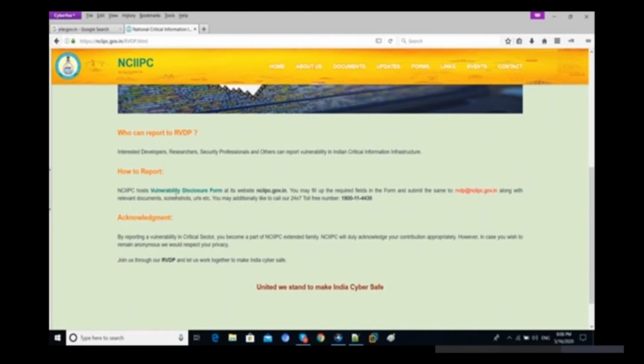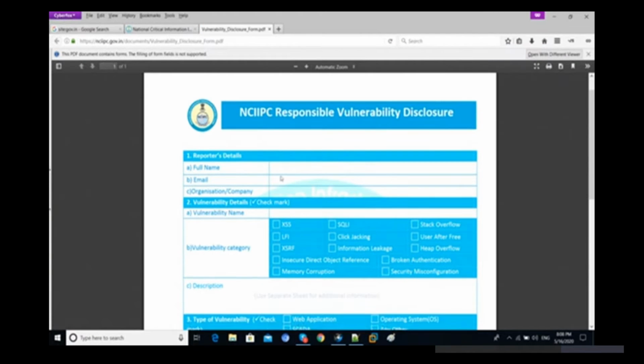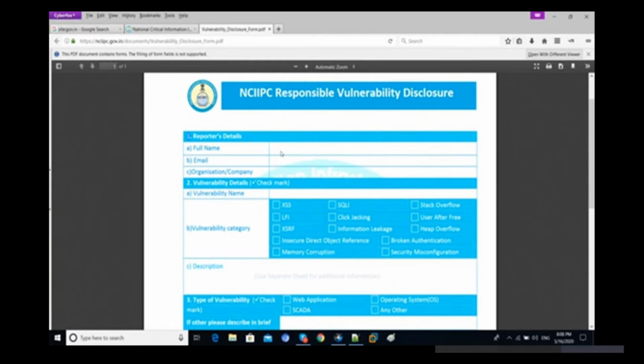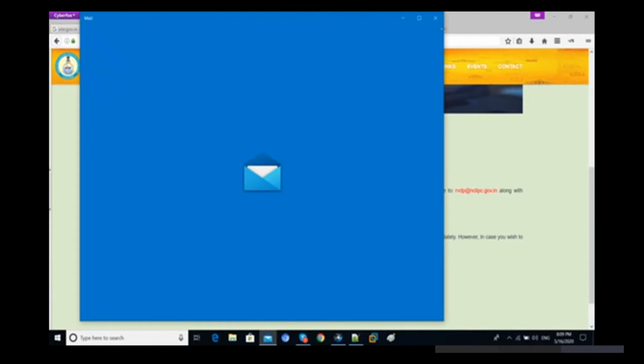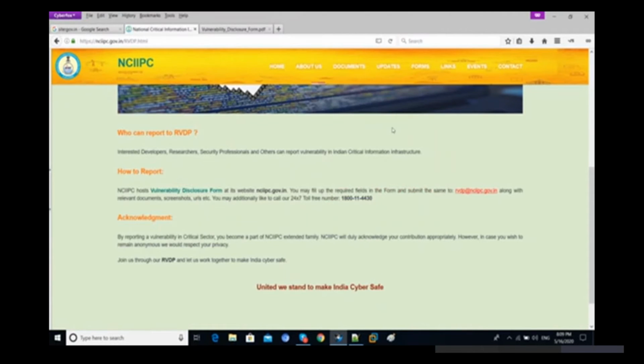First you have to download the form from here. You can download it, and then fill it in with Internet Explorer. You can use your name, email address, and other kinds of information. Then you can directly submit it to this email, okay. We'll discuss later how we can generate a report first, and then after creating the report, how we can submit it, okay.